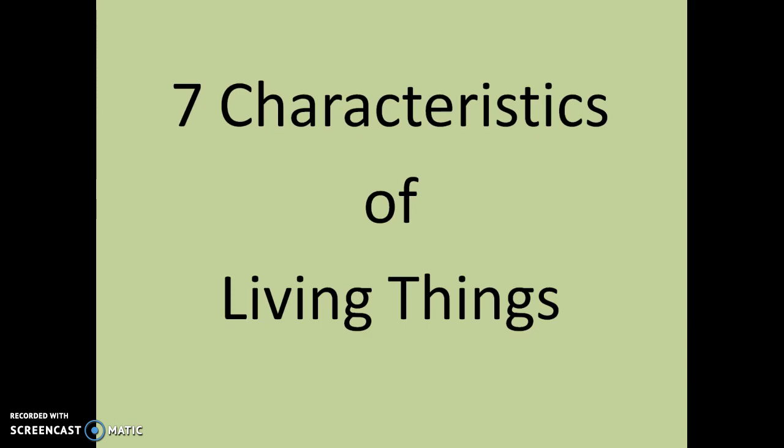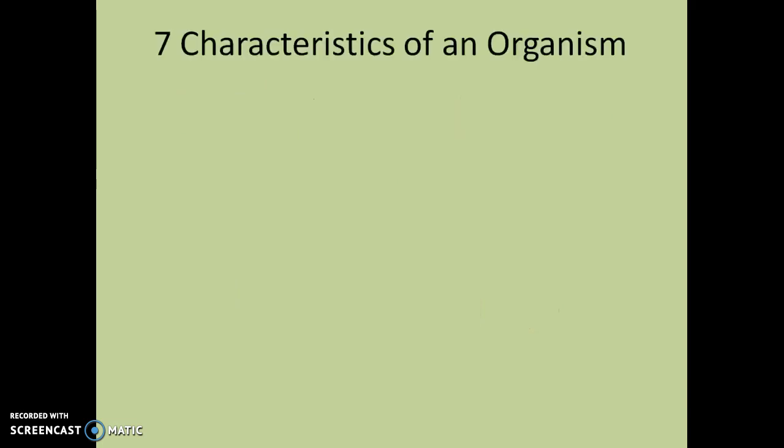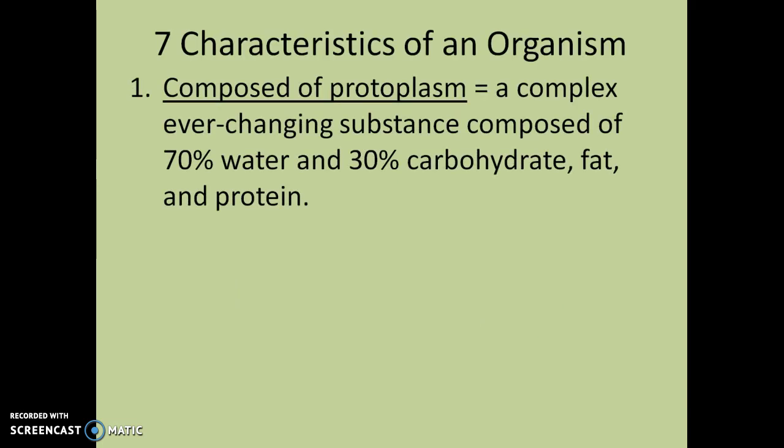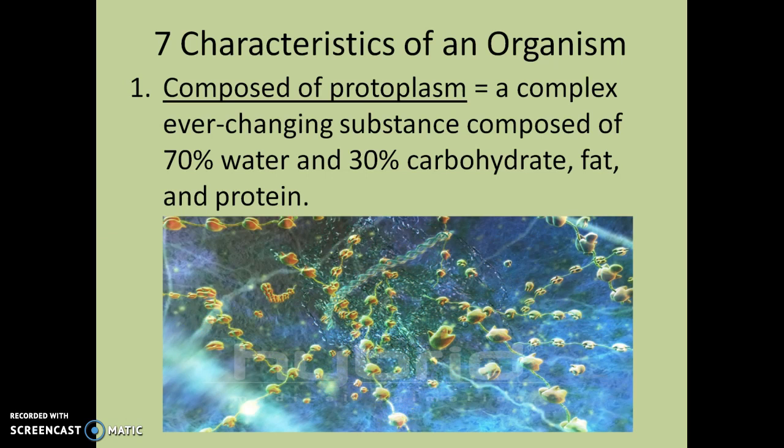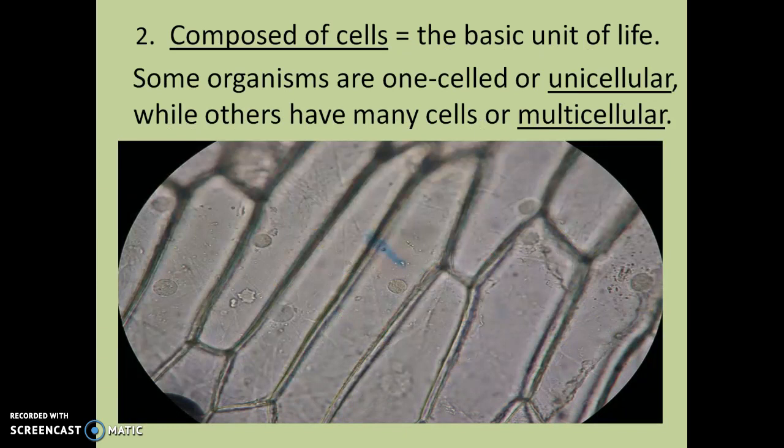So here are the 7 actual characteristics that living things need to have to be considered alive. If you don't have these characteristics, you aren't alive. Okay. So the first thing, all living things are composed of protoplasm, which is another one of your vocab words, protoplasm. And that's a complex, ever-changing substance composed of 70% water, and then 30% of it is carbs, fats, and proteins. So cytoplasm would be an example of this, and that is a part of the cells that are in your diagrams. All living things, second characteristic, are composed of cells.